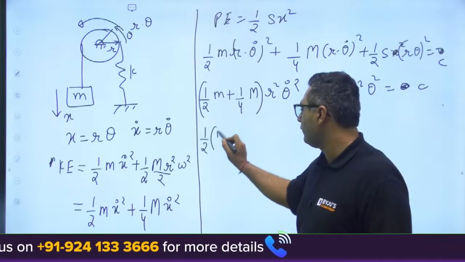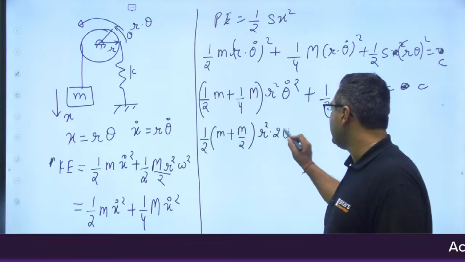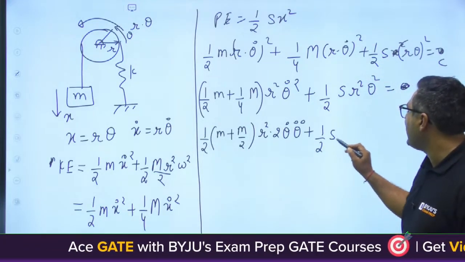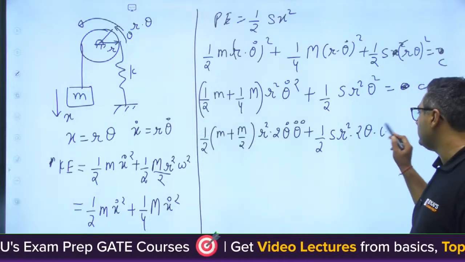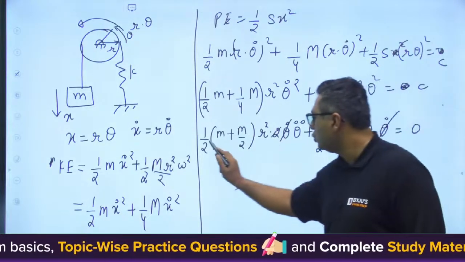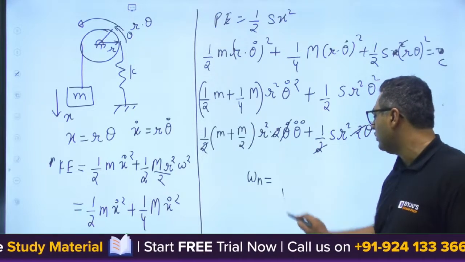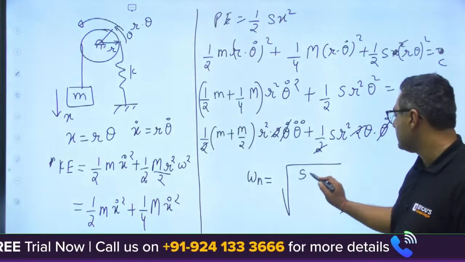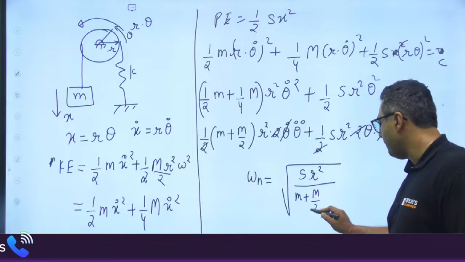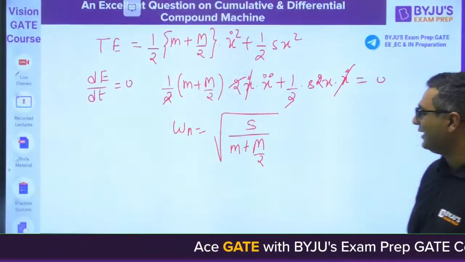So 1 by 2 m plus M by 2 r square, theta dot is 2 theta dot theta double dot, plus 1 by 2 S r square 2 theta into theta dot is equal to 0. Now theta dot will go, 2 will go. So here you will get omega n in terms of angular vibration. It is going to be S r square upon m plus M by 2 r square. R square will get cancelled out. You will get once again the same. Is it clear or not?